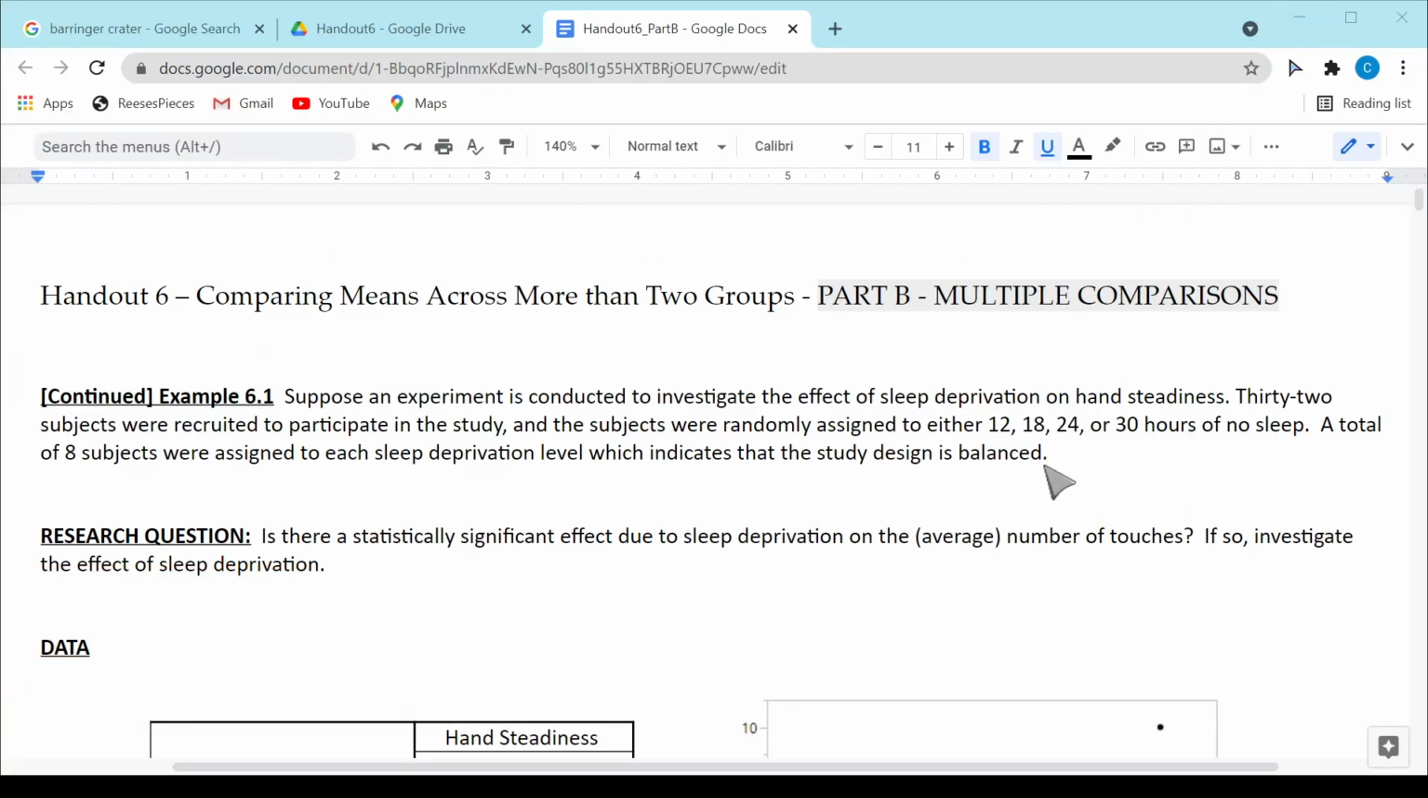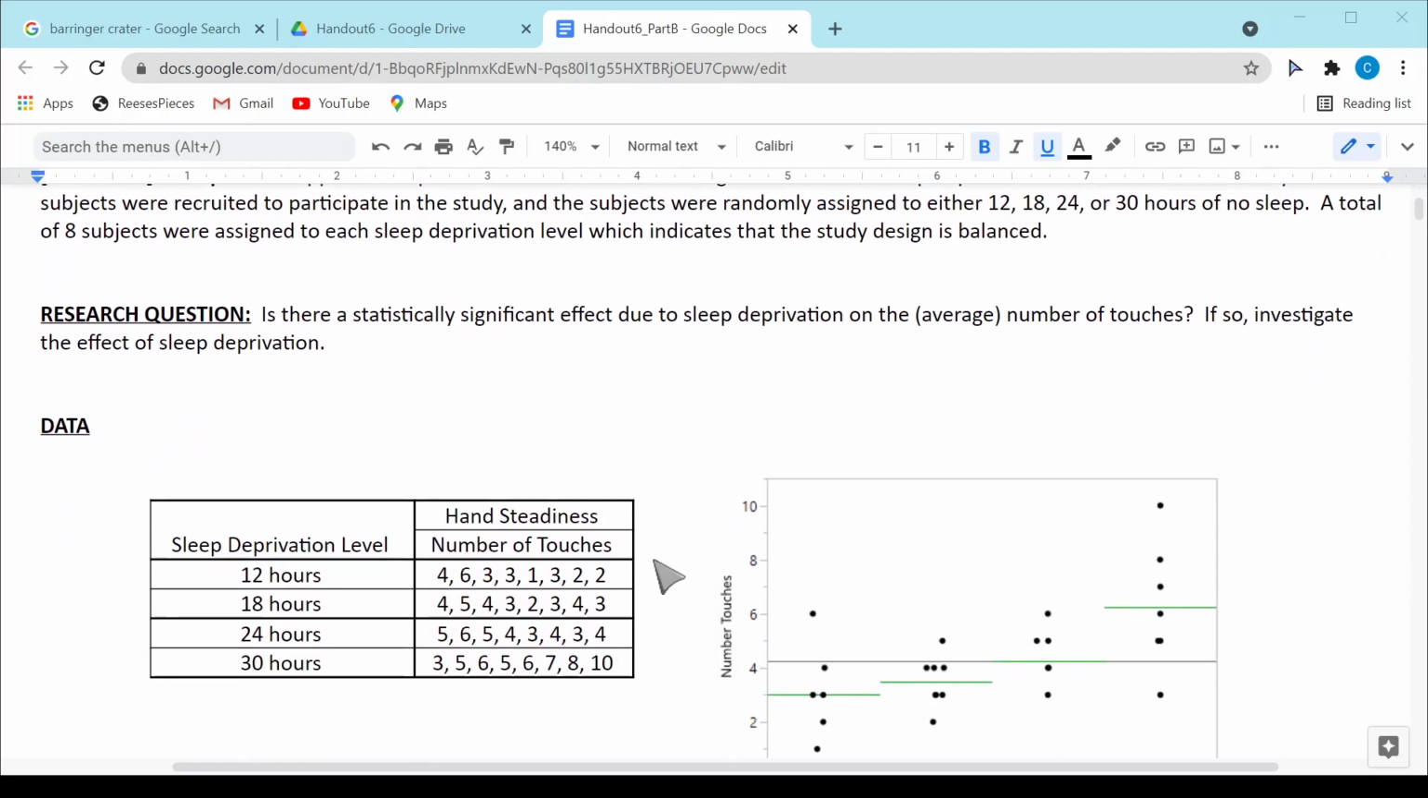So in Part A, we had a discussion about the overall test and also the individual effects. In Part B here, we are going to be considering the multiple comparisons. The data that we're using for Handout 6 is a study about sleep deprivation. It is at 4 levels, 12 hours, 18, 24, and 30. And here are the data values for this particular experiment.